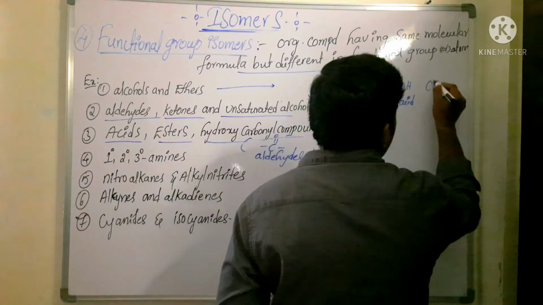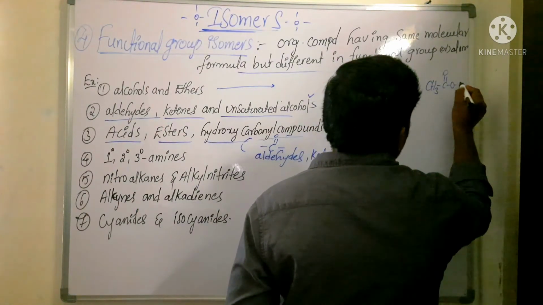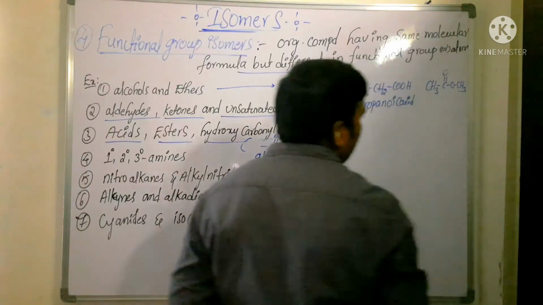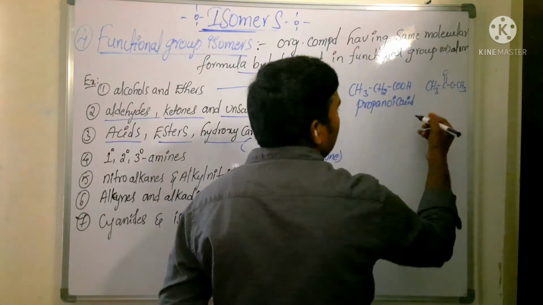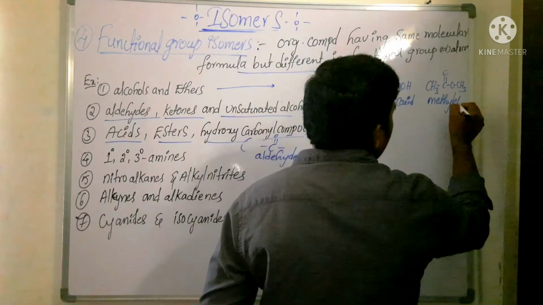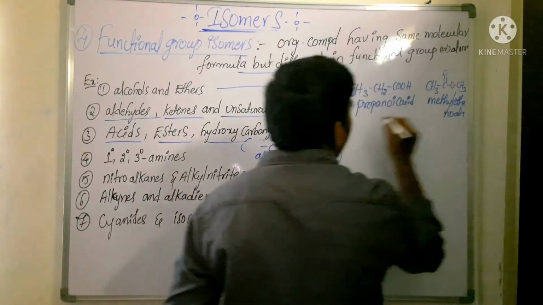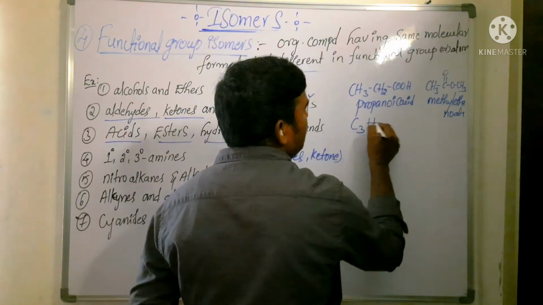Now you take here CH3, C double bond O, CH3. Now you see, it is methyl ethanoate. What is the IUPAC name? Methyl ethanoate. Do these two have the same molecular formula or not? C3.